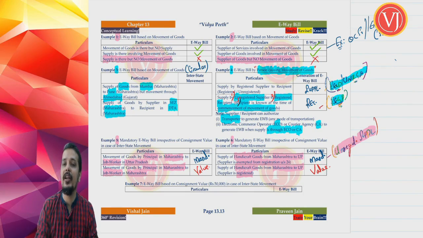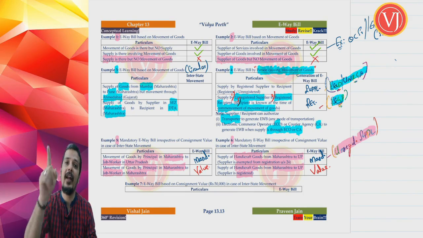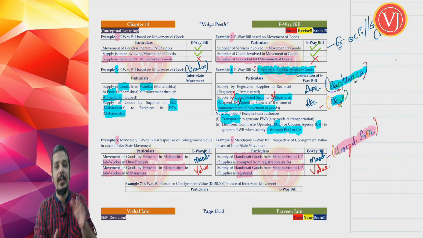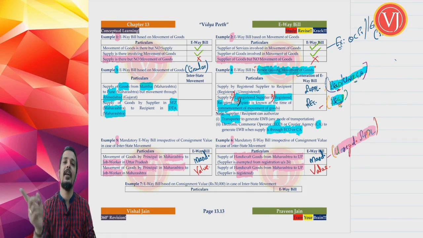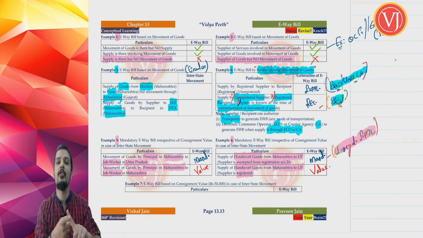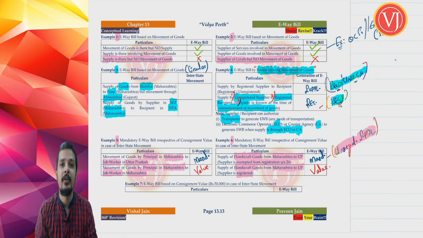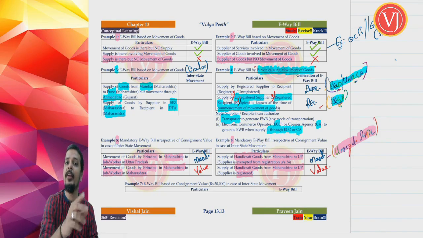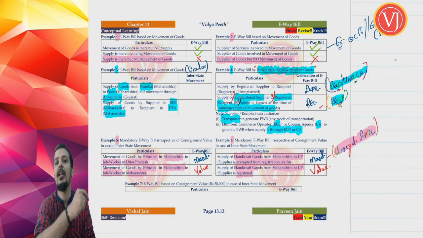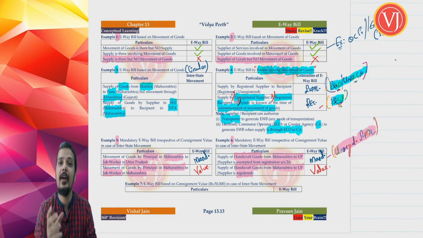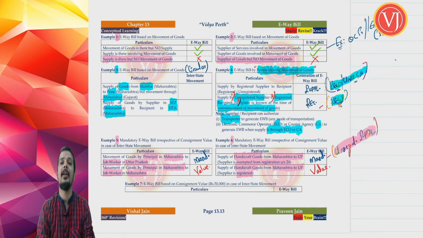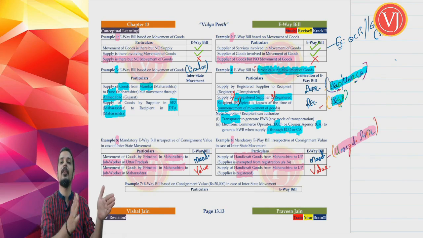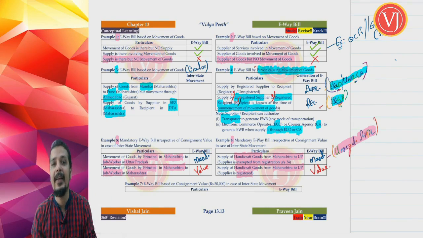That relaxation was with a condition. It is two-way checking. Even in that relaxation, it was said that you are not required to be registered if your PAN India aggregate turnover is up to 20 lakhs, 10 lakhs, plus you show your PAN number, plus you generate an e-way bill. They are telling you that we are not asking you to get registered, but we want to have a track on you, so generate an e-way bill. We are giving you relief from registration, but with the condition to generate a mandatory e-way bill. When I say generate a mandatory e-way bill, whether the value is 5,000 or 50,000 or 5 lakhs or 50 lakhs, you are required to generate an e-way bill.